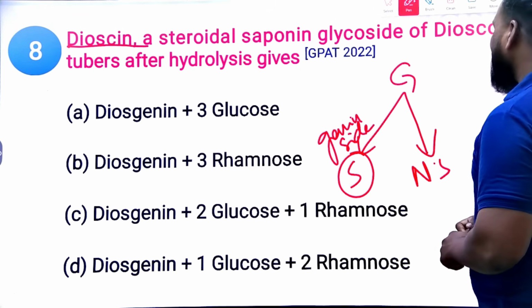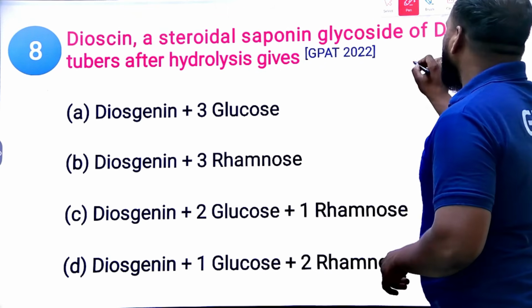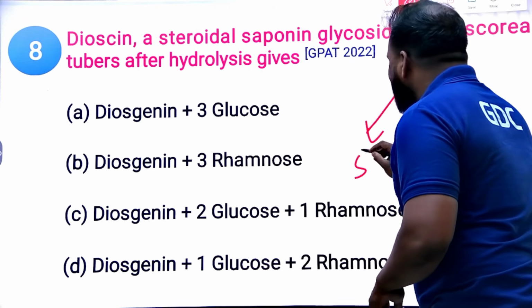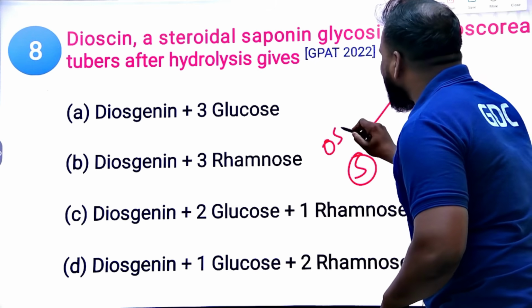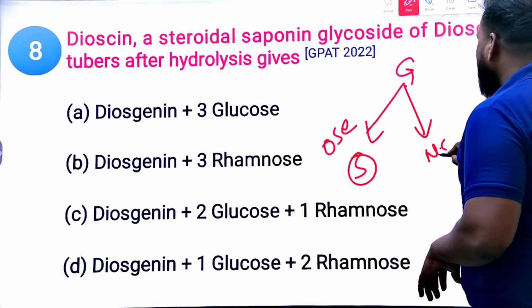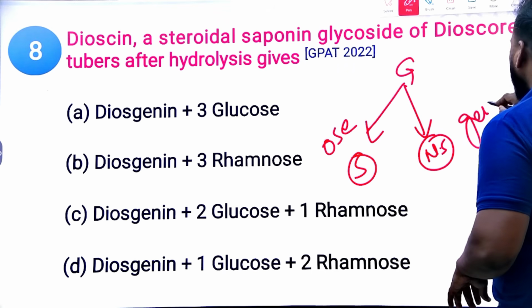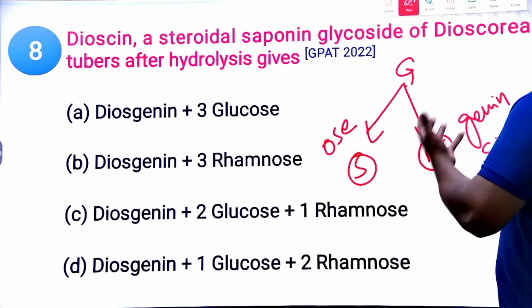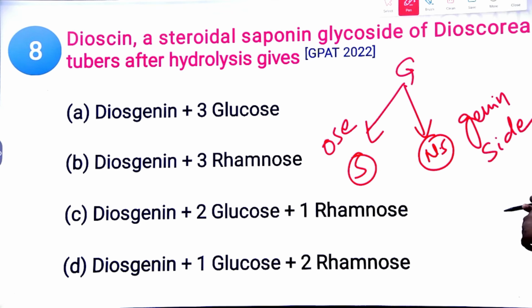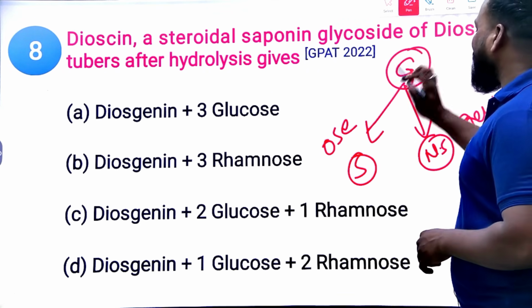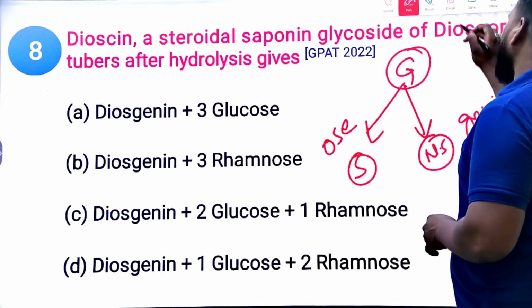In the glycosides, the sugar moiety ends with 'ose', like digitoxose, rhamnose, galactose. Non-sugar moieties usually end with 'genin', like digitoxigenin, and glycosides end with 'side', like galactoside, sennoside, etoposide. Clear? Now tell me, upon hydrolysis it gives what sugar moiety and what non-sugar moiety?